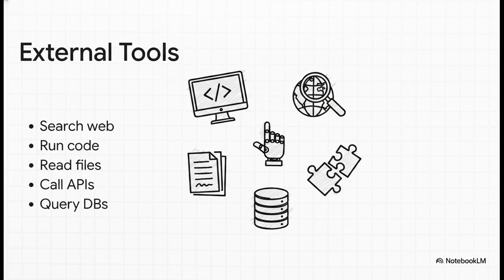Depending on the parameters set during the reasoning phase, the agent might instantly spin up a secure Python environment to crunch a massive data set. Or if the task requires real-time information, it might hit an external API to grab live flight data, execute a SQL query to extract customer records, or simply do a targeted web search. These function calls are the digital hands of the system, giving the agent the immense power to manipulate files and pull data exactly like a human engineer would.